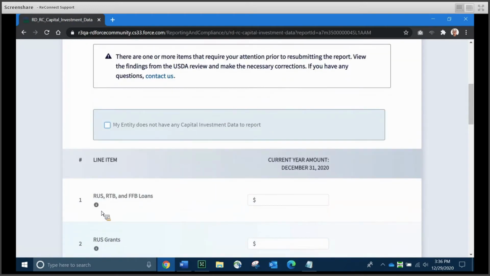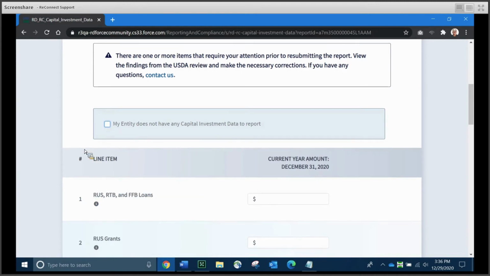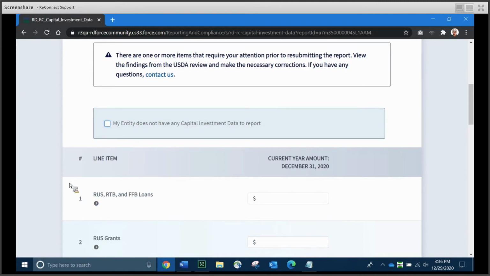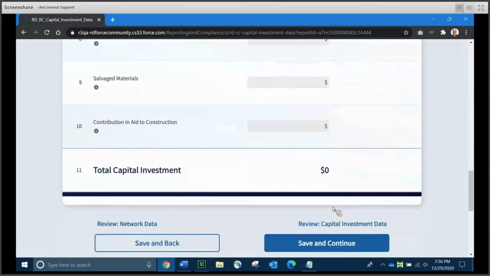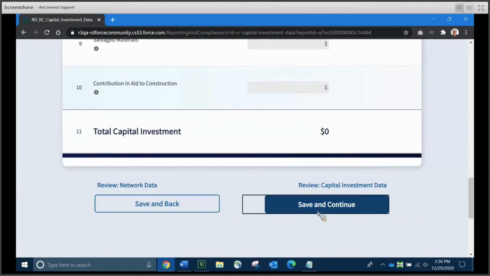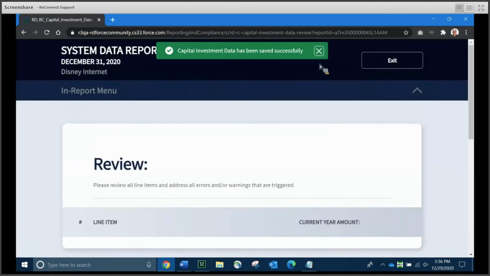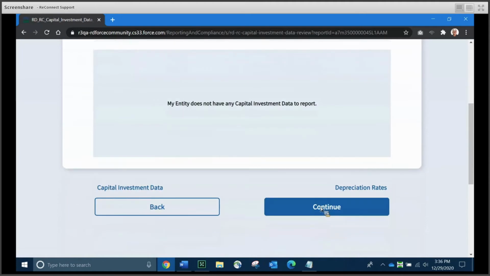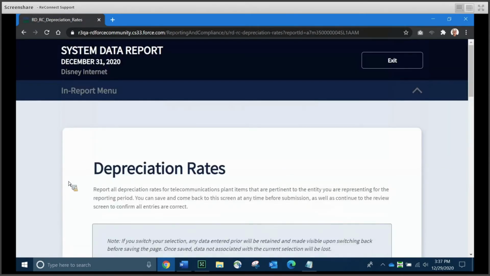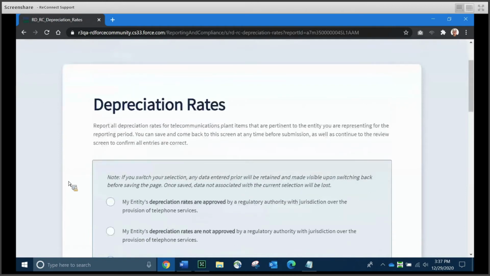If you do have data for one or more of these line items, you're going to uncheck that box and make sure that you do provide the data. And again, you've got some tooltips here to help tell you about what kind of data should be going in for each line item. I'm just going to go ahead and tell the system I don't have any capital investment data to report and click the Save and Continue button. And we see another review page. That looks good to go.